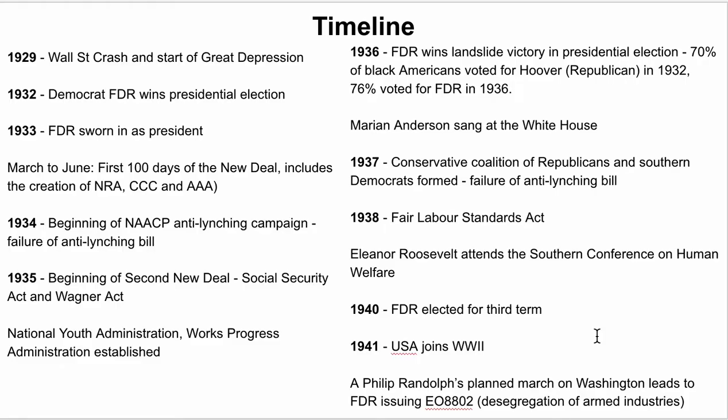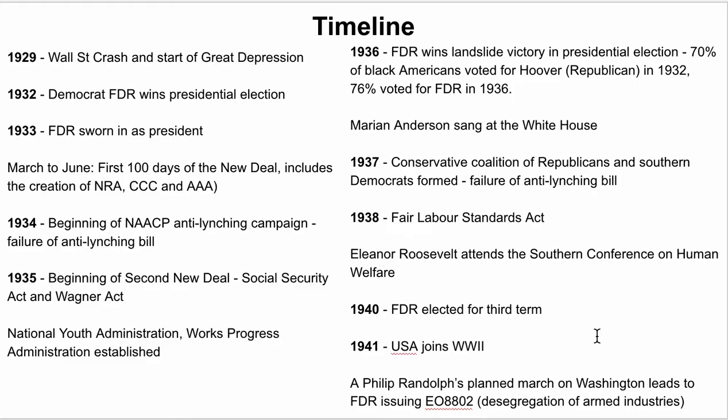In 36, Marian Anderson sings at the White House, which is quite symbolically important. In 37, there's another failure of an anti-lynching bill, again showing the power of the Southern Democrats at hindering Black American civil rights. In 1938, we see the Fair Labor Standards Act, and Eleanor Roosevelt attends a Southern Conference on Human Welfare, again showing symbolic support for Black American civil rights.